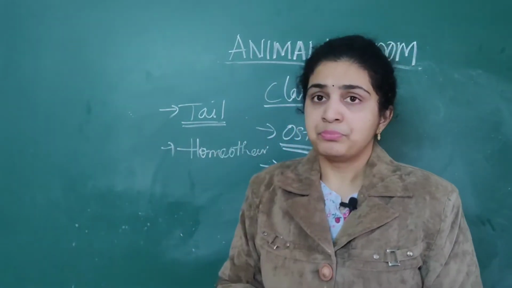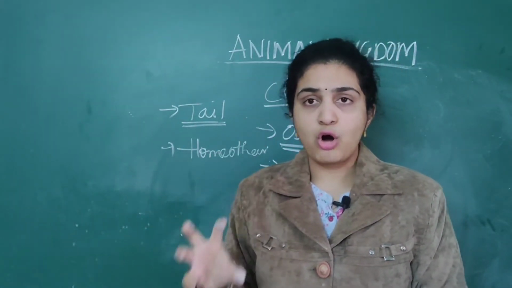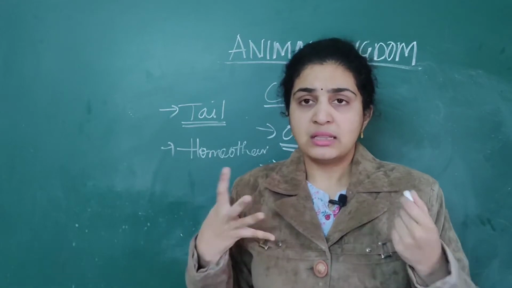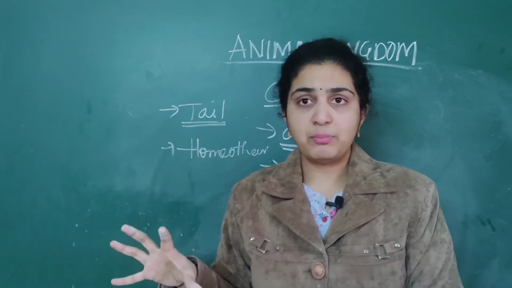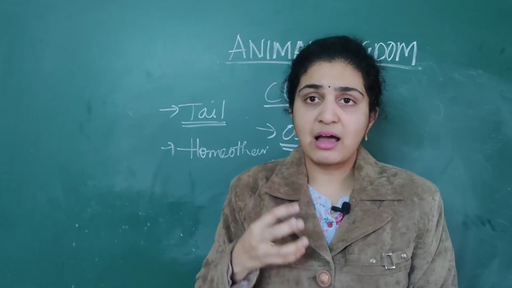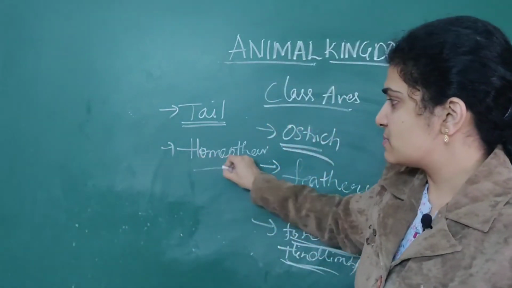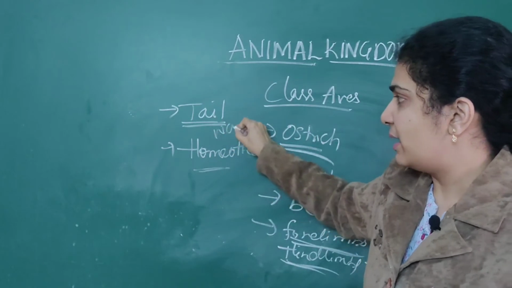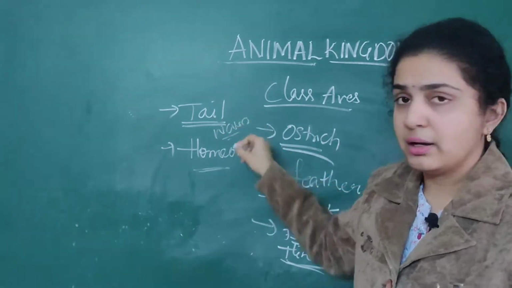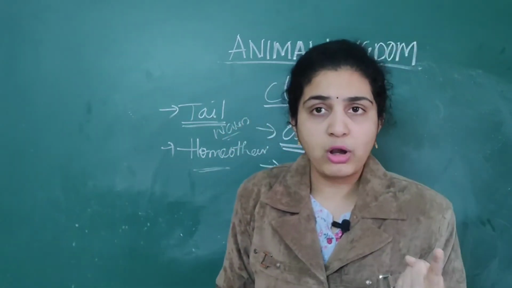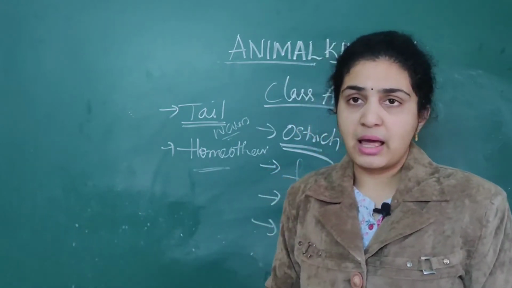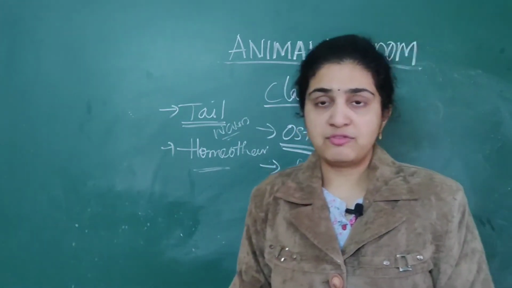But these animals will maintain constant body temperature. Even if they move from one place to another, they will have constant body temperature. So that's why these organisms are called warm-blooded animals. Poikilotherms are cold-blooded; these are warm-blooded animals. So this is one important feature.